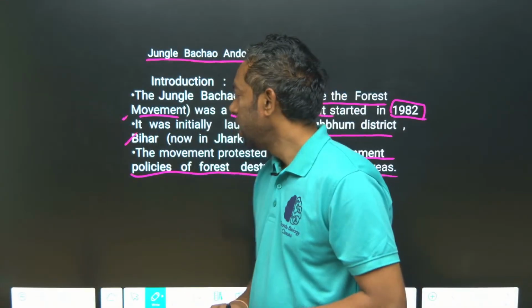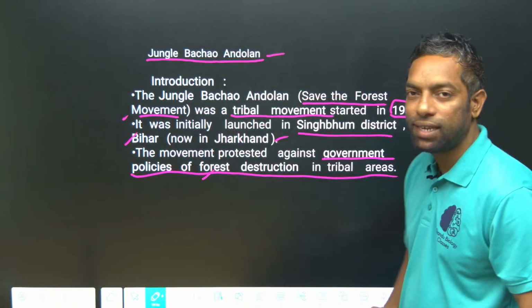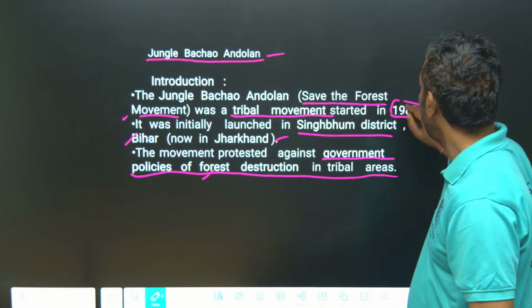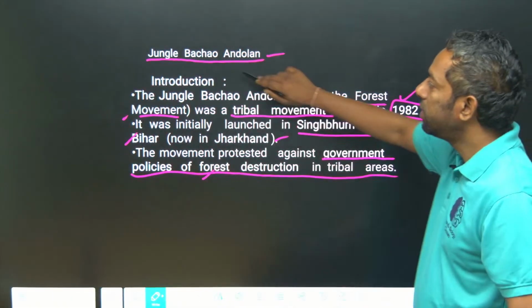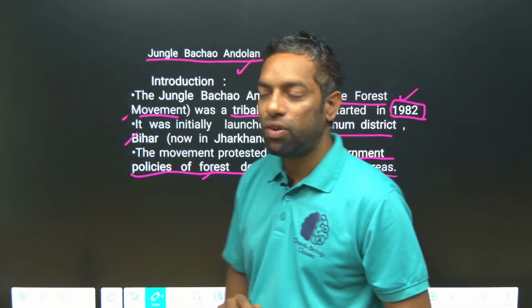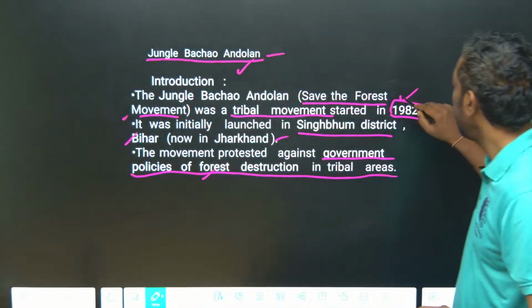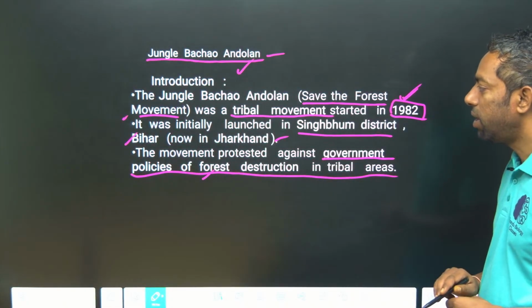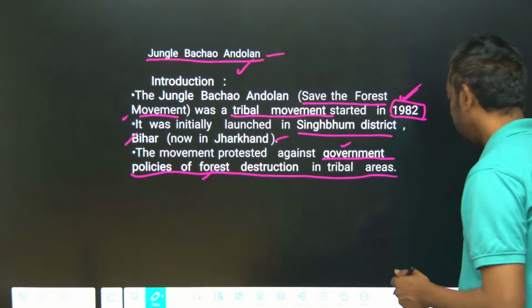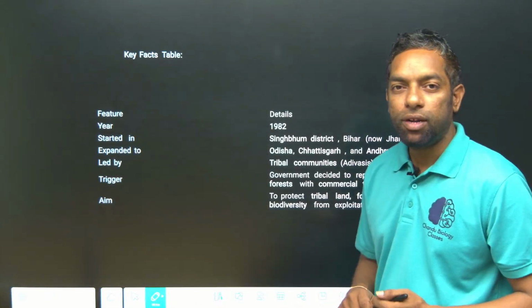So they fought against the government in Jharkhand, initially Bihar, in 1982. Jungle means forest; Jungle Bachao is the movement that took place in 1982 in Bihar, now Jharkhand. They can ask you the reason: it is against government policies.